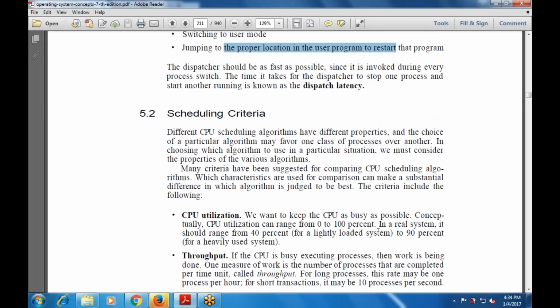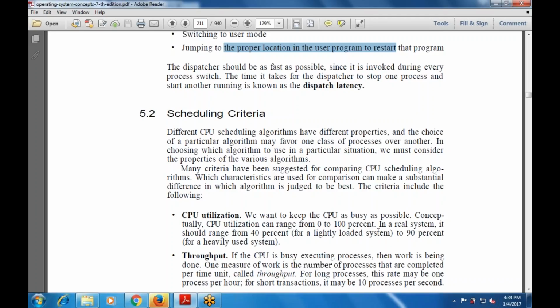The different CPU scheduling algorithms have different properties, and the choice of a particular algorithm may favor one class of processes over another. When we want to choose which algorithm to use, we must consider the properties of the various algorithms. The criteria used must include the following.